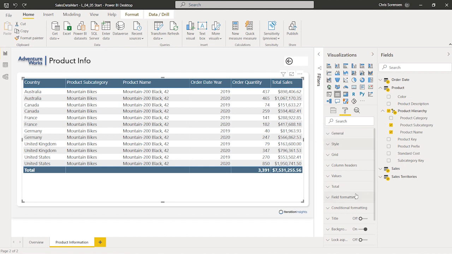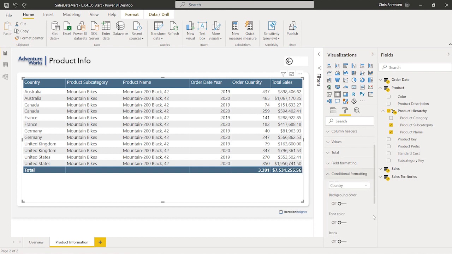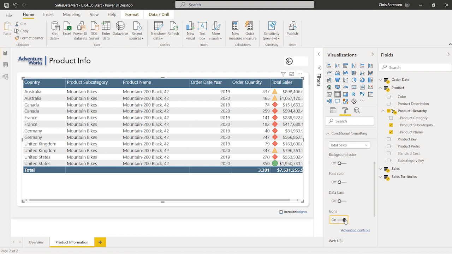And what I want to do here is let's just scroll down a little further and go to our conditional formatting card. So let's go ahead and open that up. Okay, so what we want to do here is conditional format based on the total sales. So let's go ahead and click that. And we're going to go ahead and choose total sales. We're going to see that a few other options became available here in this formatting card. And what we want to do here is then go down and turn the icon slider on. So we're going to go ahead and turn this one on. So what we're going to do here is enable icons to be used when we're actually doing our conditional formatting.